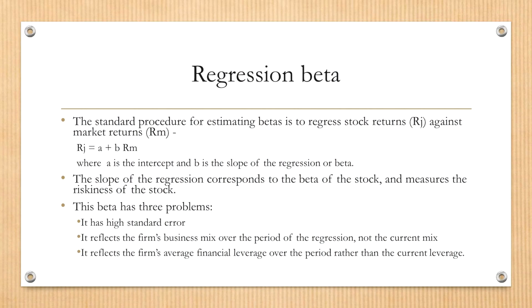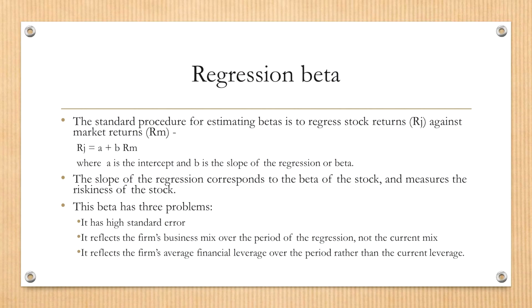First of all, the estimation of this beta may not be statistically significant. Let's say you had a beta of 1.2.